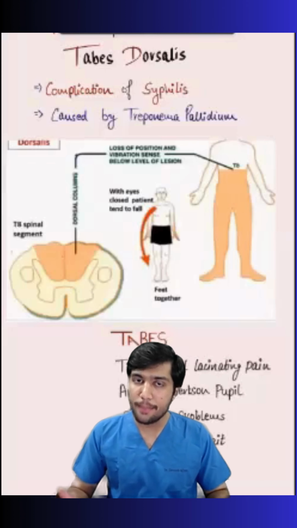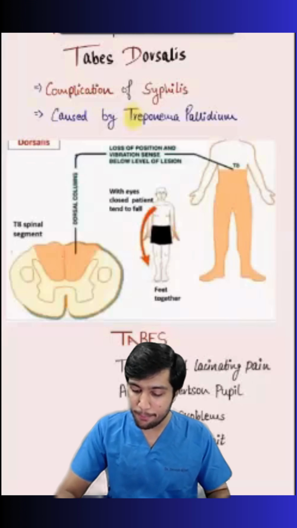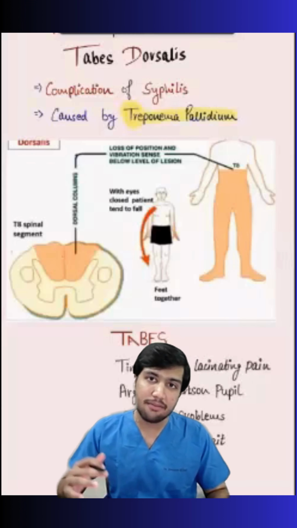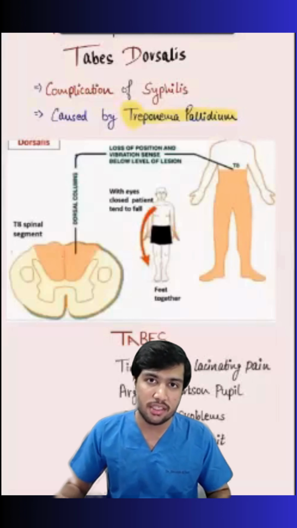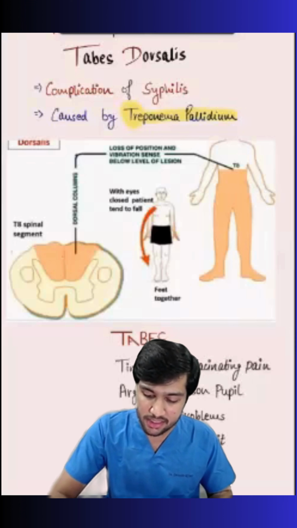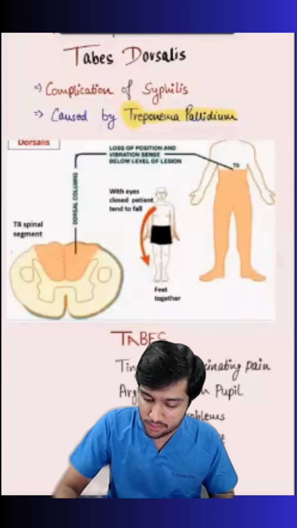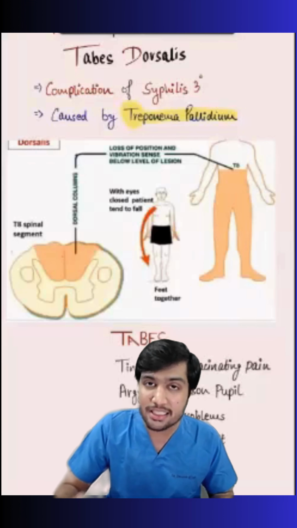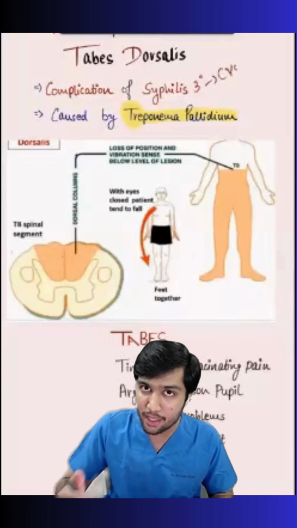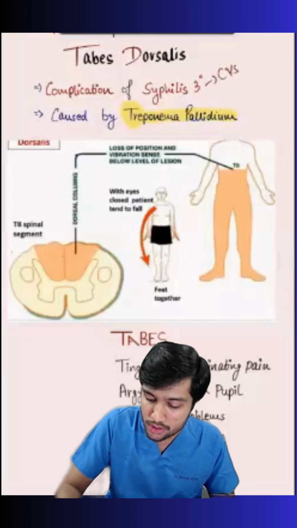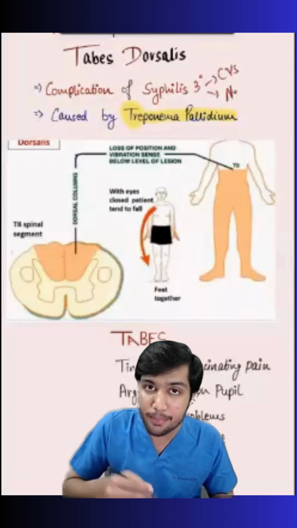Let's get started with the new topic, Tabes Dorsalis. Syphilis is caused by a bacteria known as Treponema pallidum. If this disease is left untreated, then the primary stage of the disease will be converted into the secondary stage and then the tertiary stage. In the tertiary stage, you might observe systemic manifestations like cardiovascular manifestations like aneurysm and aortitis, and also neurological manifestations like Tabes dorsalis.